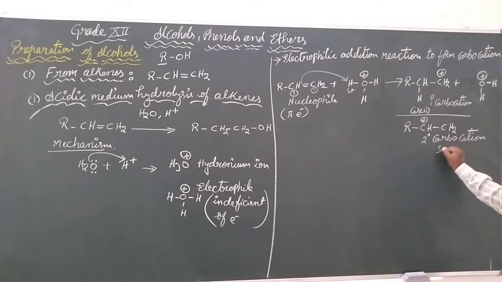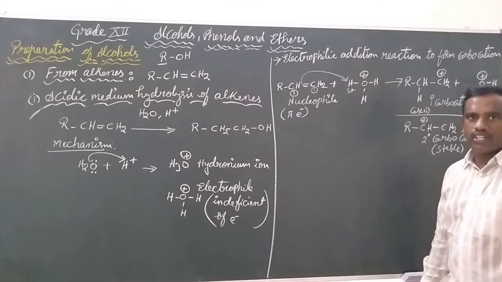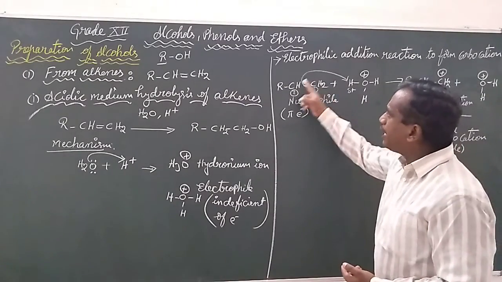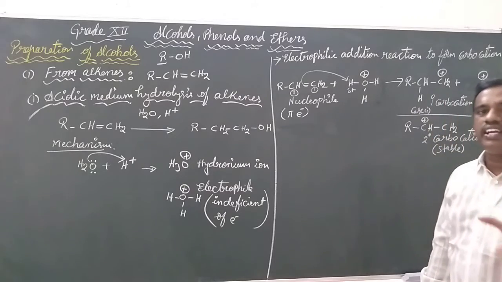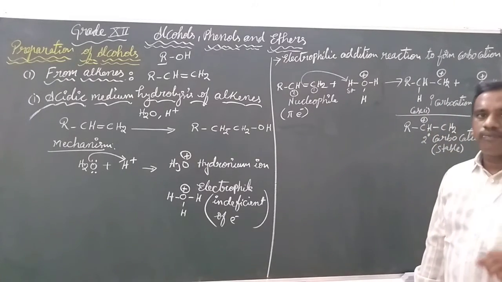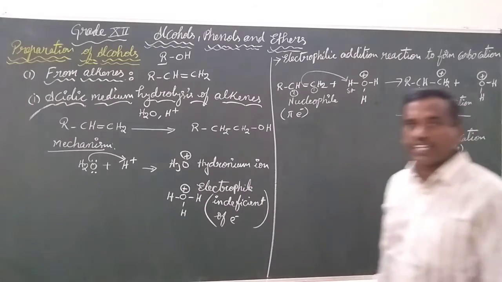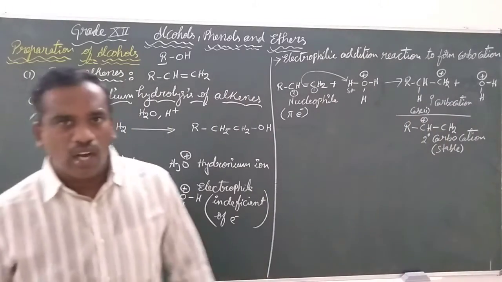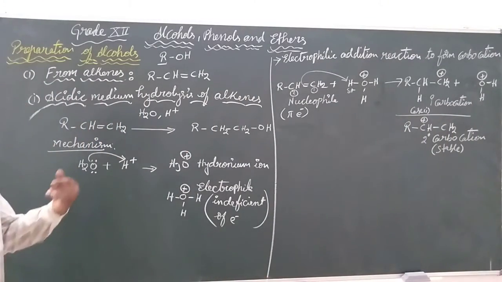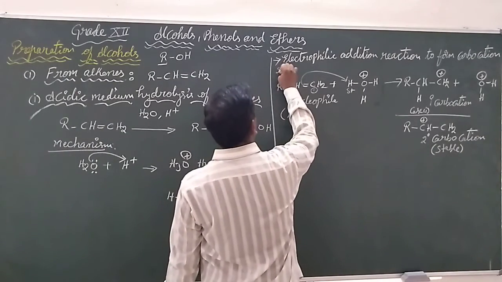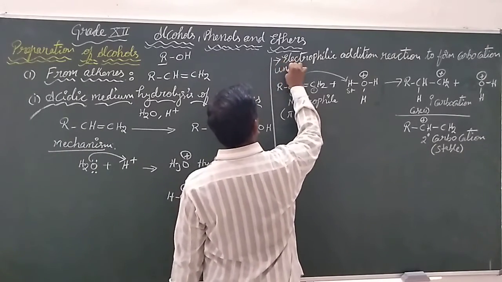So being the stable carbocation, it will continue the reaction. So whenever we are studying an alkene that is unsymmetrical in nature, the reaction will be continued through the stable carbocation, that is the secondary carbocation. What if you choose a symmetrical alkene? This is an unsymmetrical alkene.